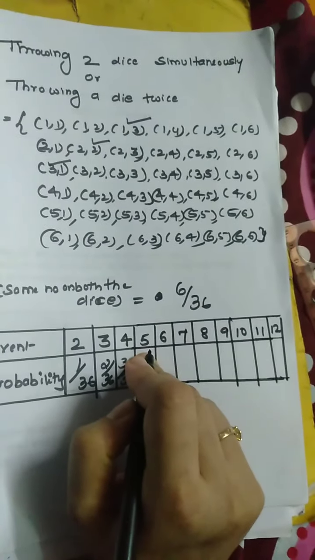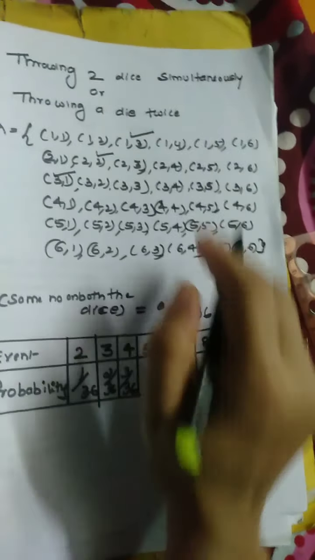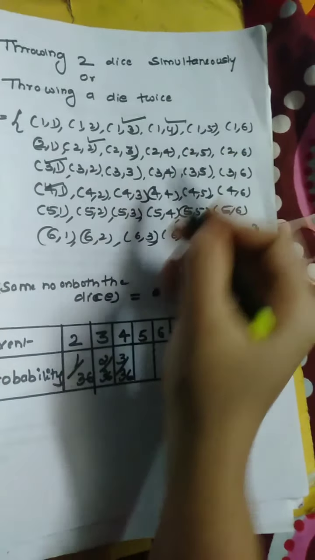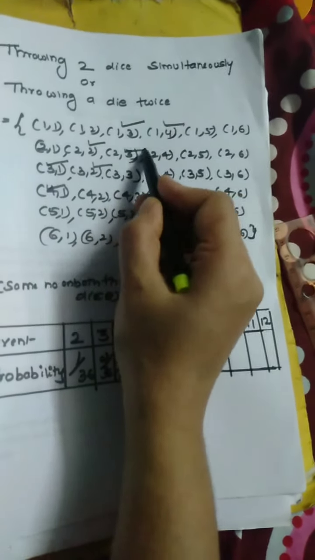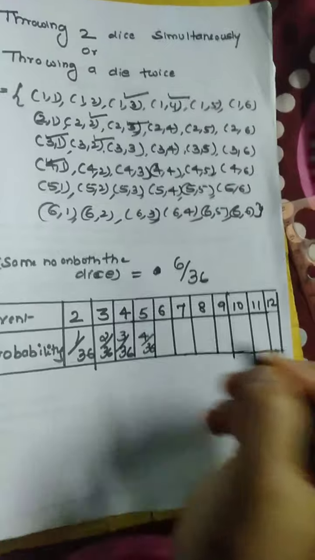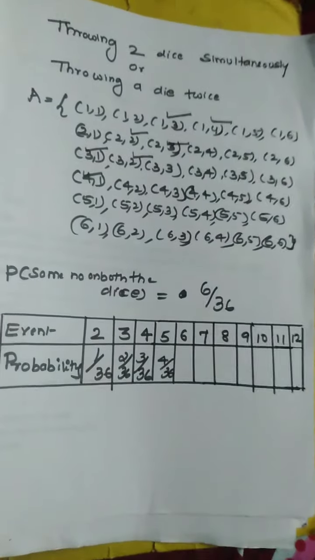Similarly, sum is 5. Sum is 5 means 1,4, 4,1, 3,2, and 2,3. So there are 4 outcomes, 4 by 36. Similarly you can find the rest of the things.